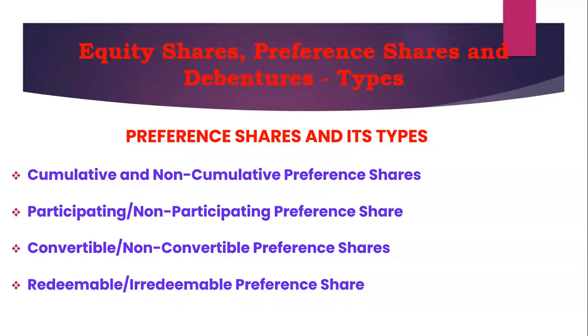Another one: redeemable and irredeemable preference shares. Redeemable means a company can redeem preference shares after a fixed price and time. These types of shares can have a maturity date. After the maturity date, they can be redeemed by the company. Whereas irredeemable preference shares, on the other hand, have no such conditions.